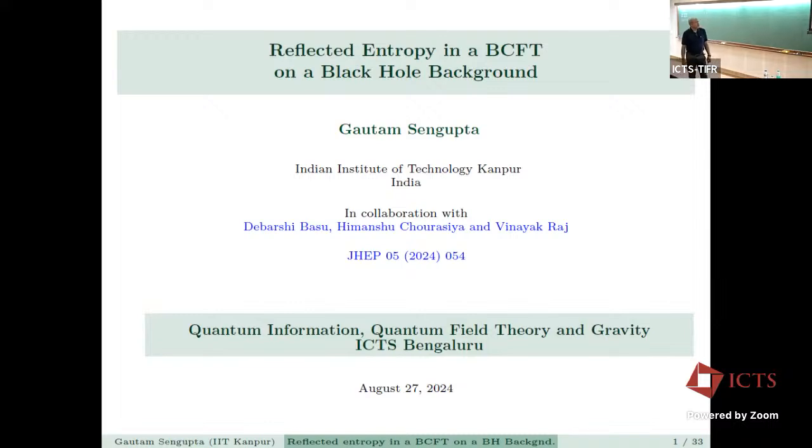Debashish and Vinayak have already finished their PhD, and they're moving to China, while Himanshu is in his final year, and will be expected to submit his thesis next year.